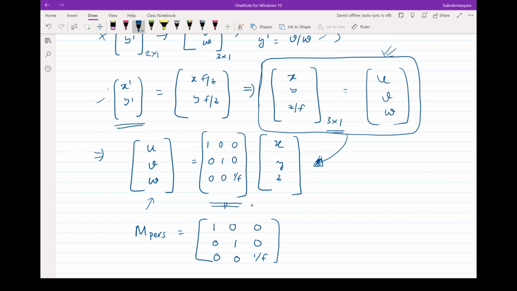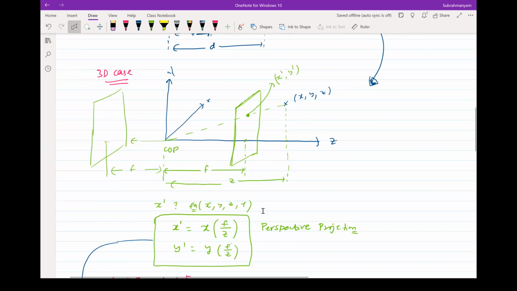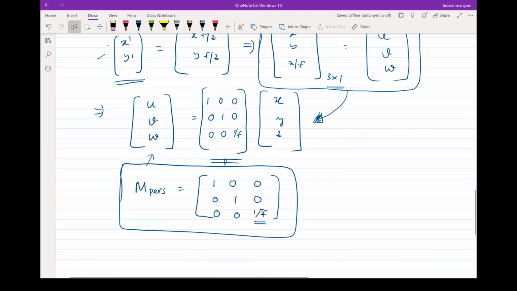Very convenient one. So suppose now I can give you any point xyz, and then if I tell you where my image plane is, which tells me the value of f, you could always tell me where this point is going to be on my perspective projection. Perspective projection is nothing but knowing this x dash y dash itself. Is that clear so far? This is a very, very, very important result, mathematical formulation, for perspective projection.